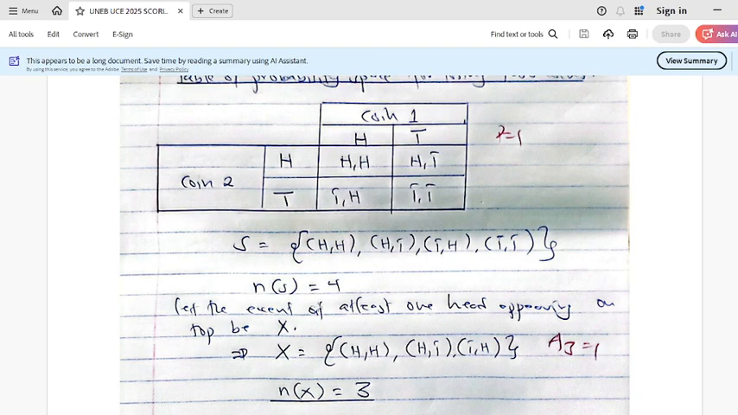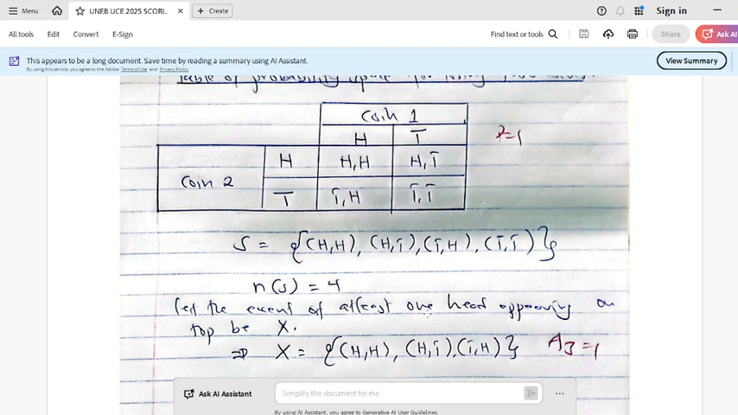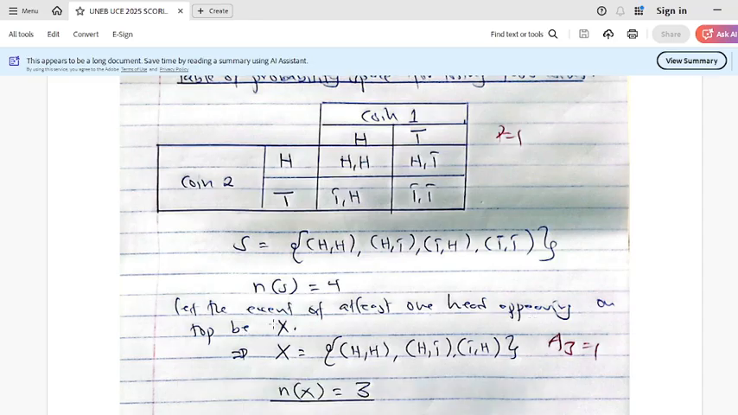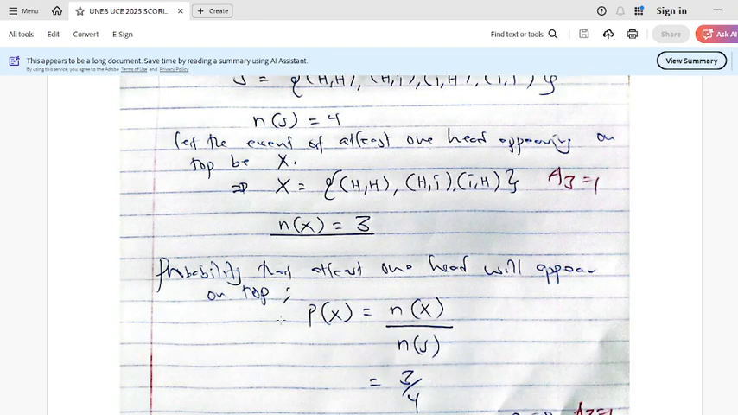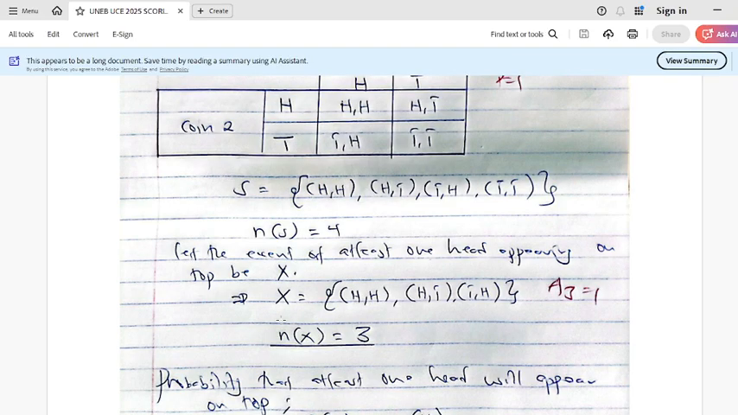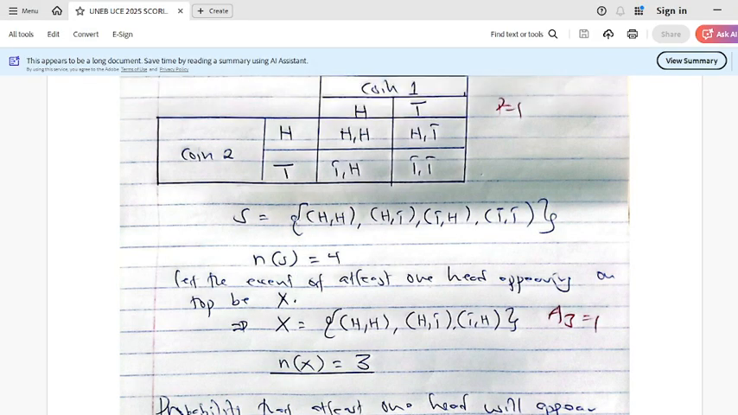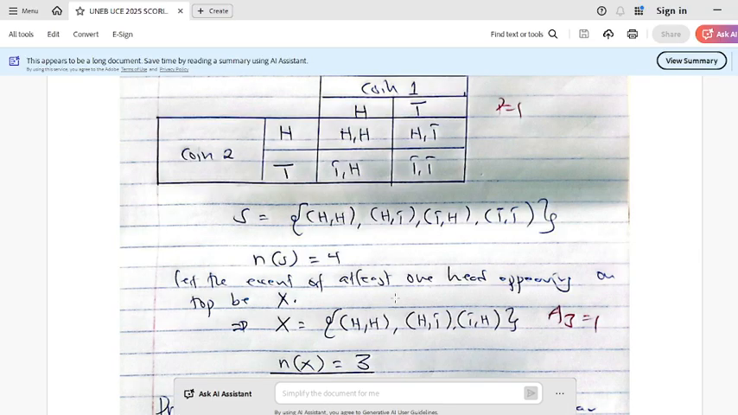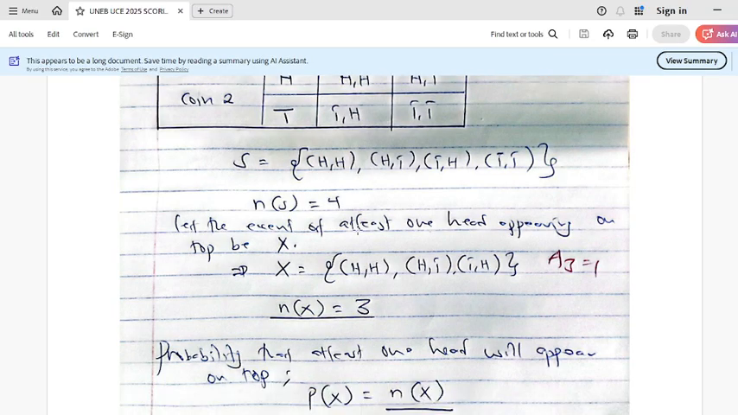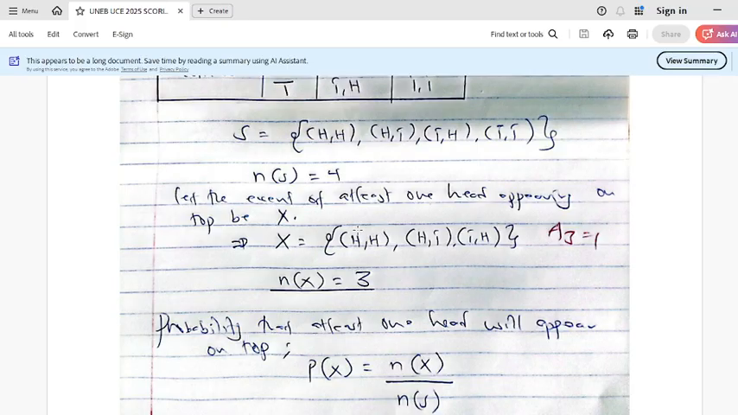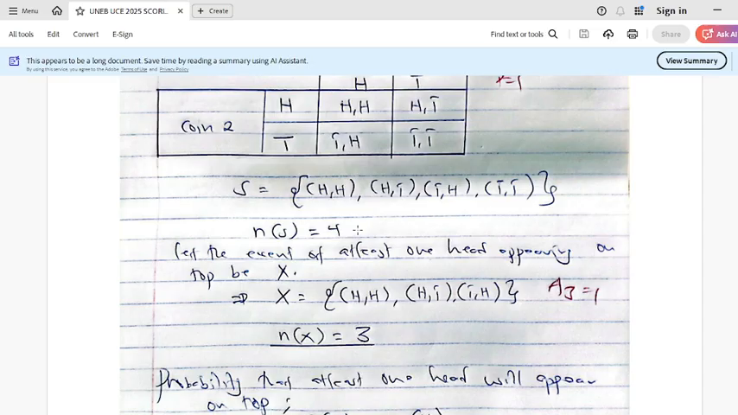I came furthermore and said let the event of at least one head appearing on top be X, just remember that is for Moses. So I will say that the event of at least one head appearing on top, come in our sample space. Okay, look at it. Then find out when is the head. We are saying that the event at least one head will be appearing on top. There is a head here. Head is on top.